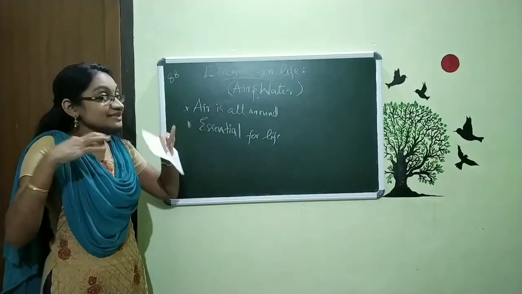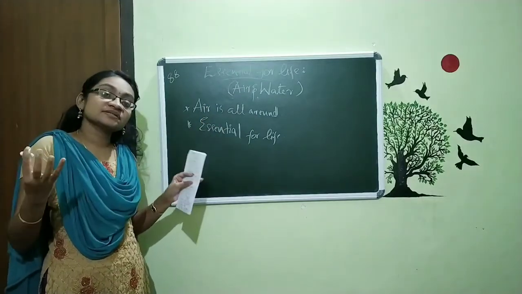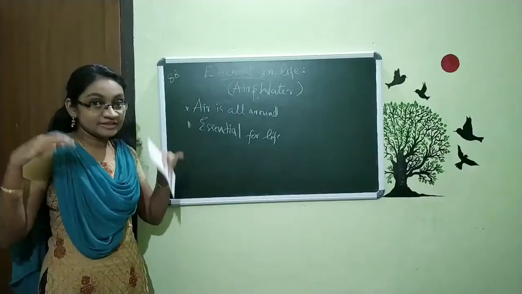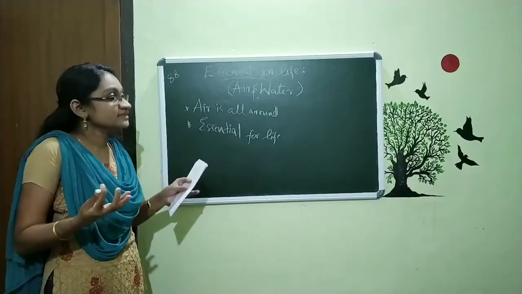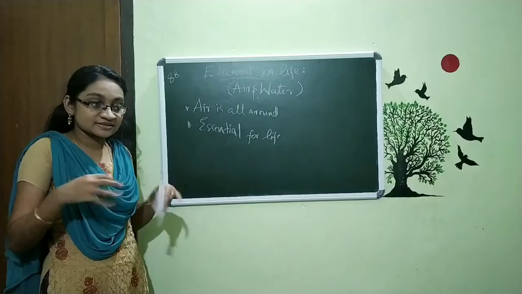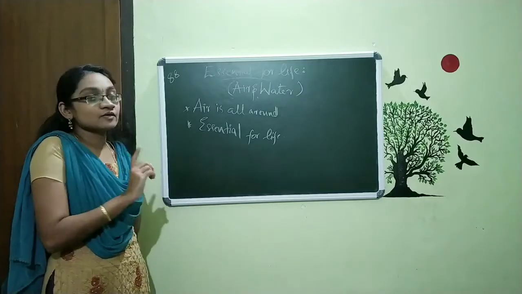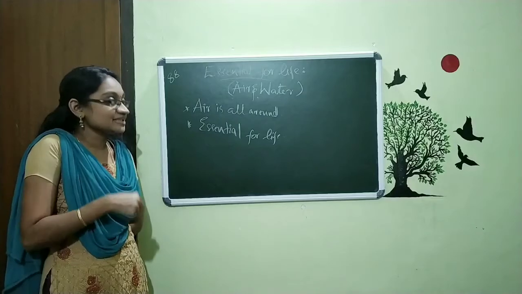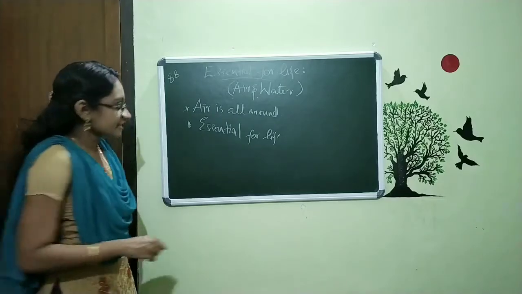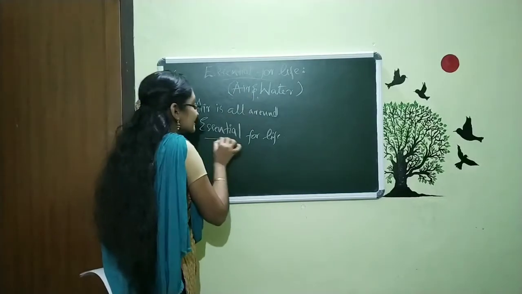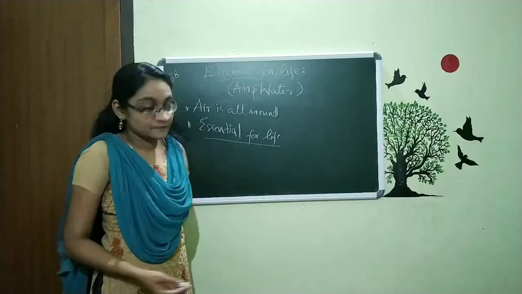And on the other planets, why does no life exist? Within our limit of knowledge, we say there is no other life on other planets. The reason is the lack of air, which is essential for our life.